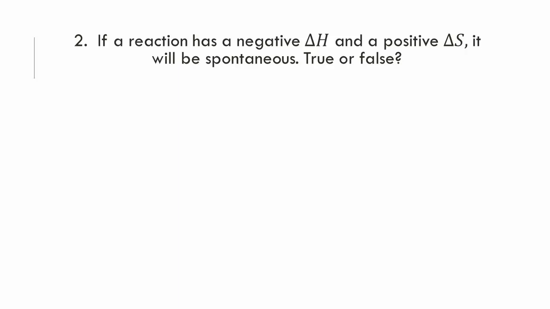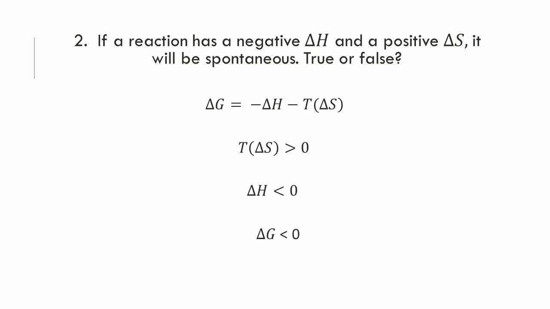This reaction has a negative delta H and a positive delta S. We want to find out in what situation our reaction is spontaneous, so our value of delta G must be negative. Again, our temperature will always have a positive value, so T times delta S will always be positive, and delta H is negative. Subtracting a positive number from a negative number will always give a negative value, so our reaction is spontaneous no matter what the temperature is.